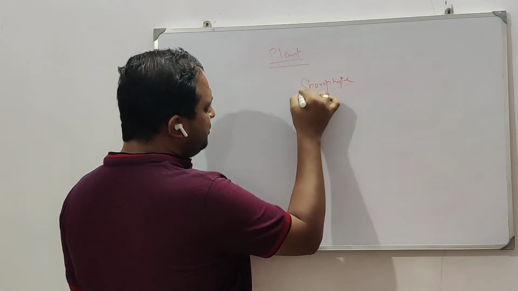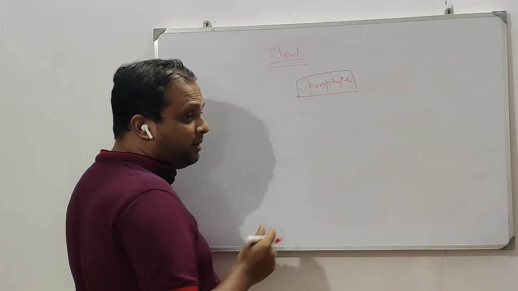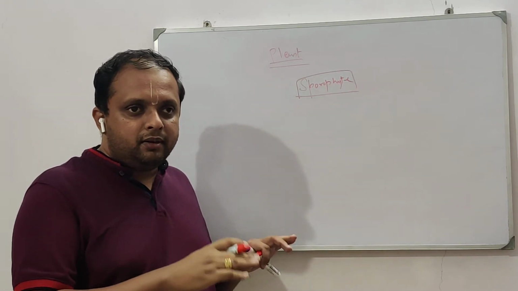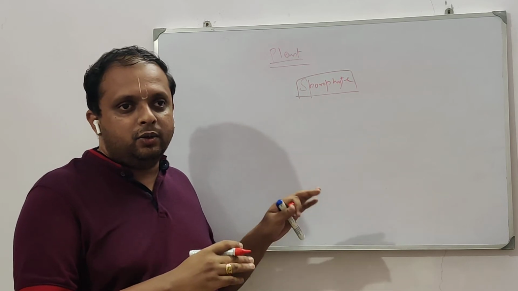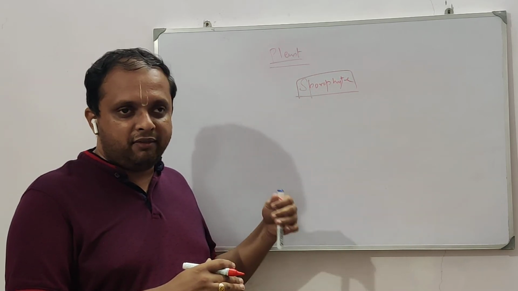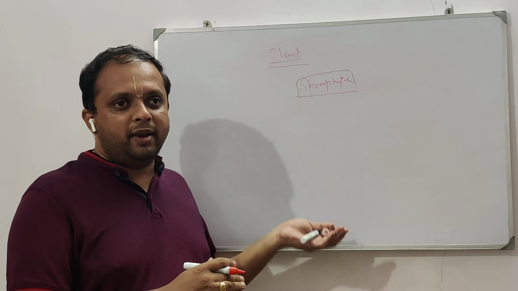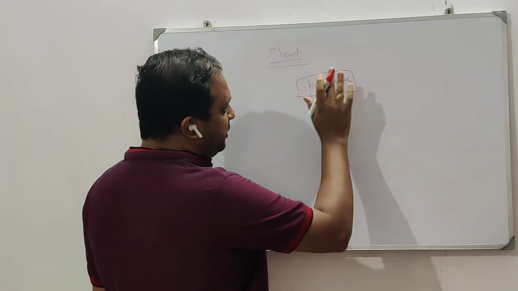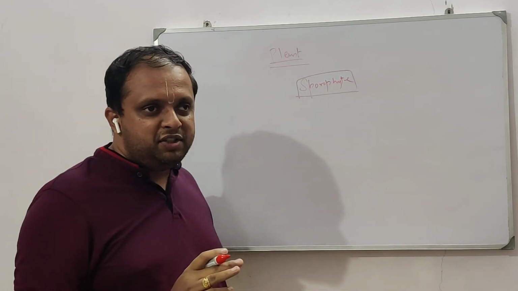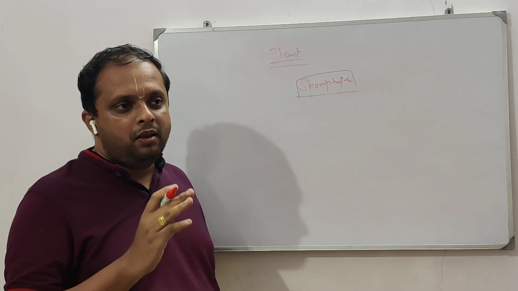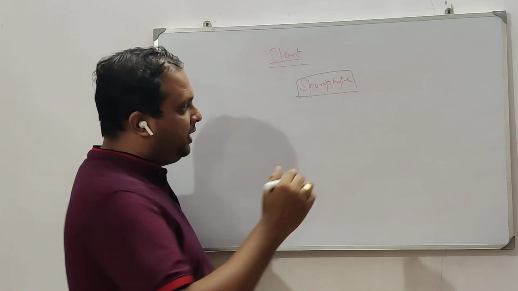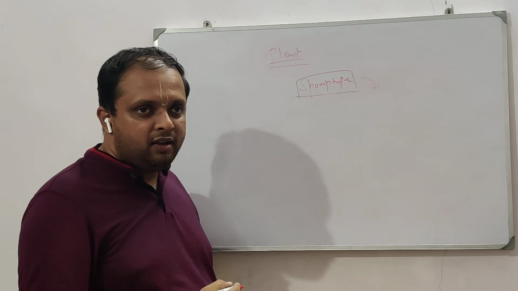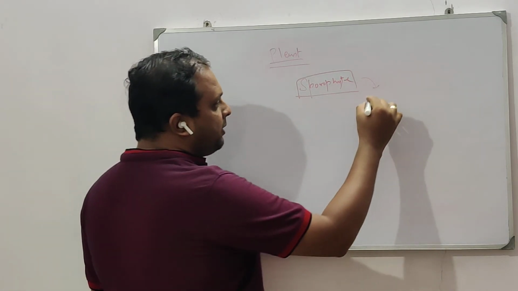You call that the sporophyte. I am not getting into what a sporophyte is; that is not my intention here, and if you have any queries, I'll make it a separate video. The sporophyte here has the vegetative structures, that is the root, stem, leaf, and it should also have a flower.